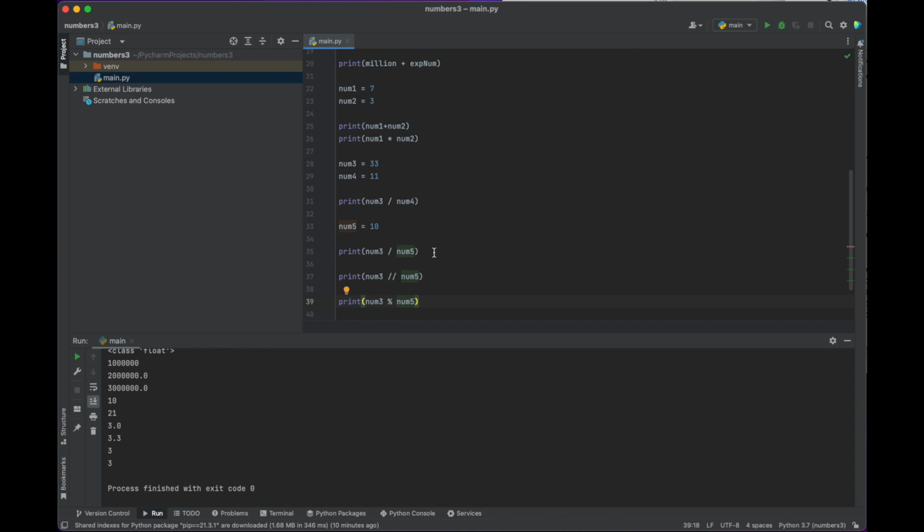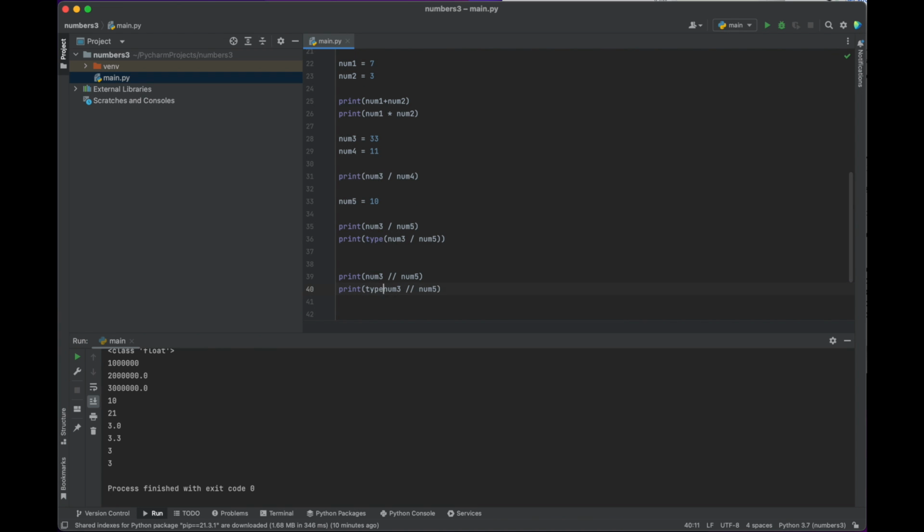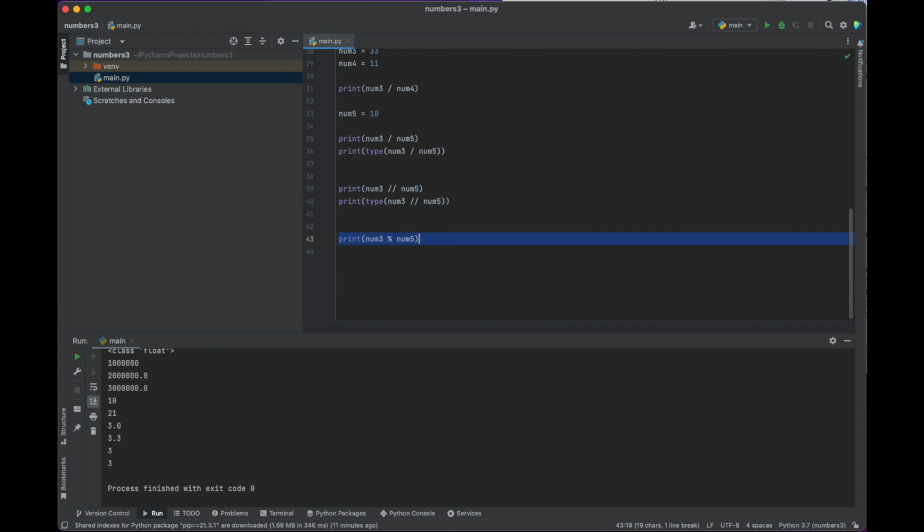So let's print out, and I just copy this whole line, paste it below, and every time let's check the type of number it's giving us back. Just so we know. It's important to know what type of number you're working with sometimes. Let's see what type of number this is. And let's see what type of number this is.